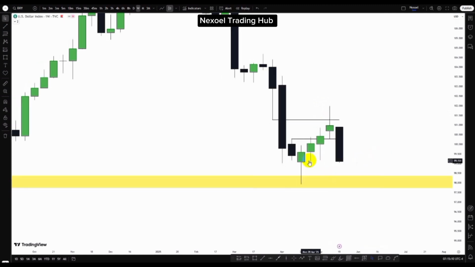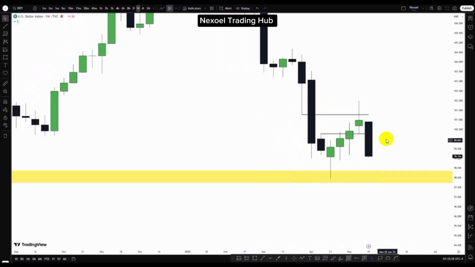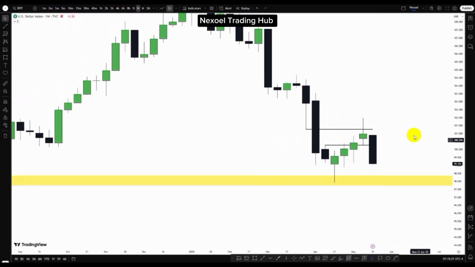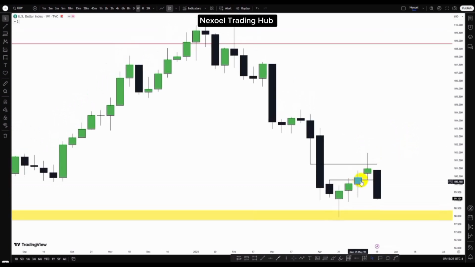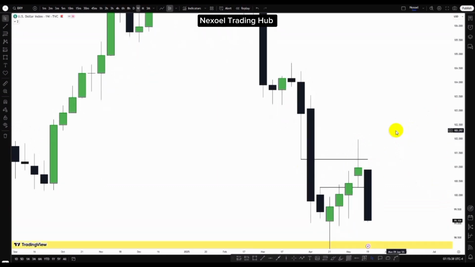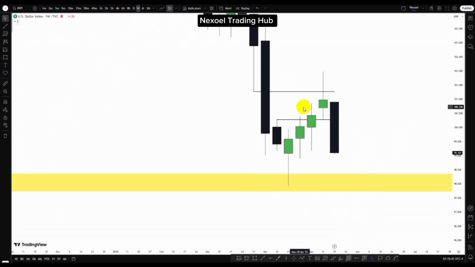But the past 3 weeks, I was expecting that we have bullishness into this, and price may trade more into this week, and the bearishness to the downside. And this is clearly the delivery we can see. So meaning price here respected the forecast we actually released 3 weeks ago, where we expected to see bearish reaction from this weekly bearish fair value gap. Last week I made a mistake of expecting to see the possibility that we may see bullishness to the upside, because I saw how price here was within this weekly bearish fair value gap. So I was expecting price may take out this weekly high before we have bearishness to the downside. But fortunately or unfortunately, price just traded bearish.